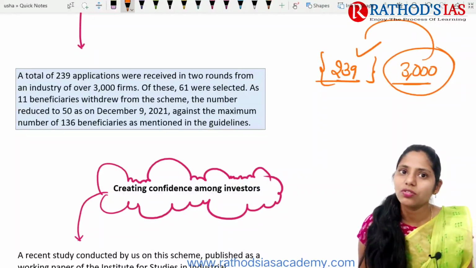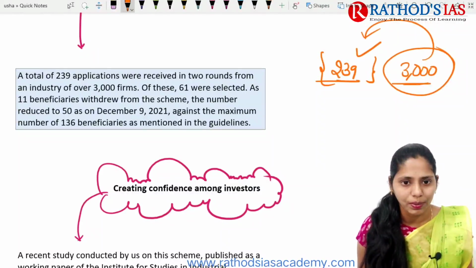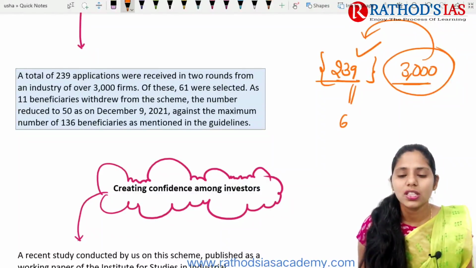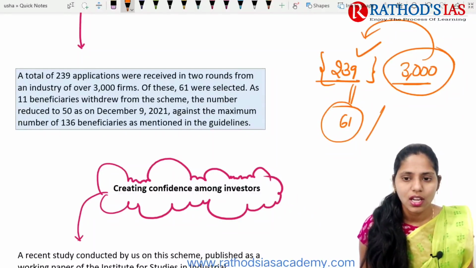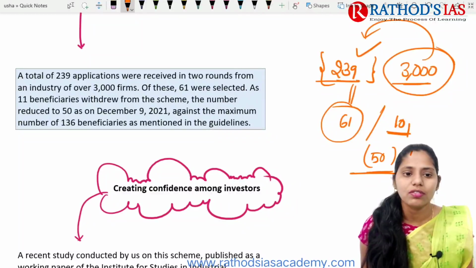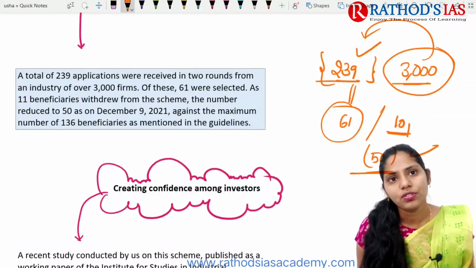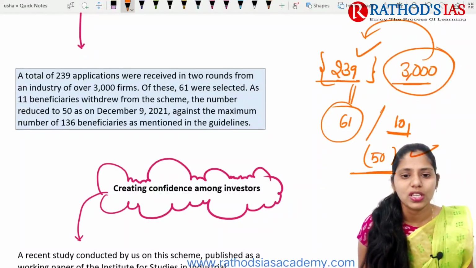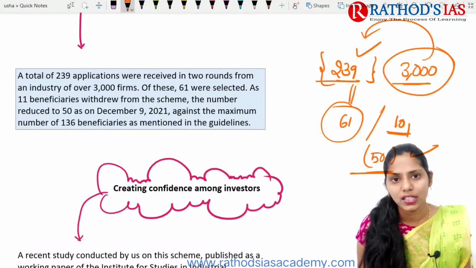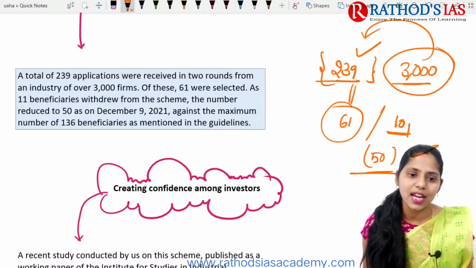Out of these 3000 firms, we got just 239 applications. Out of these 239, 61 were selected, and out of the 61, 11 withdrew. So we have 50 as of December 9th, 2021. But the maximum number of beneficiaries mentioned in the guidance is 136. Now it is less than half.